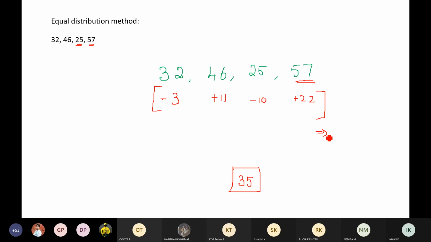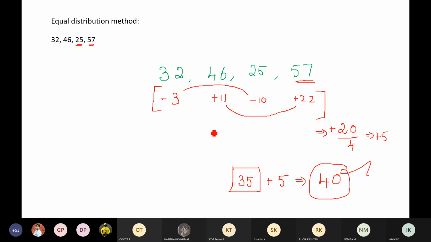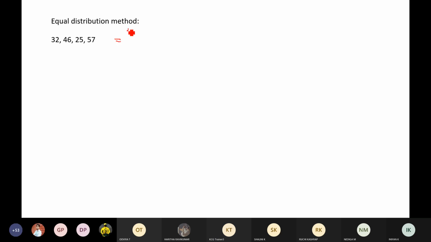Very good. Because this will give me 33 and this would give me 13. So 33 minus 13, I'll have 20, which is plus 20, divided by number of terms, which is 4, which means plus 5. So 35 plus 5, it would be 40. So this is my answer. Okay, fine, excellent. Okay, here the average is 40. You have found out the average is 40.